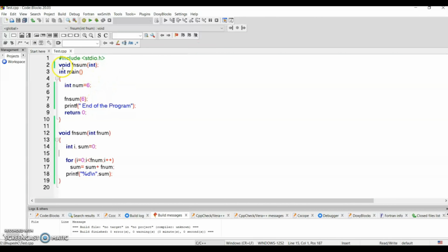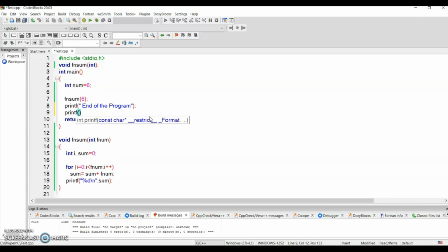I have declared two functions here, main and fname. The entire scope of main is here itself, and the entire scope of the function fname is here. Now if I talk about variable num, the scope of num is inside main, and the scope of i and sum is inside fname.